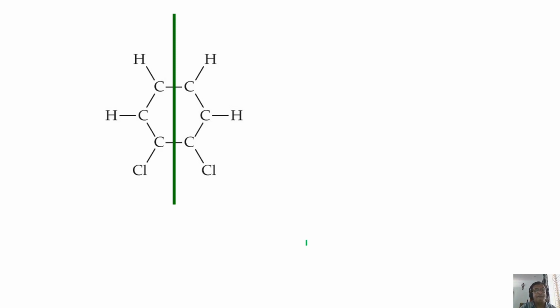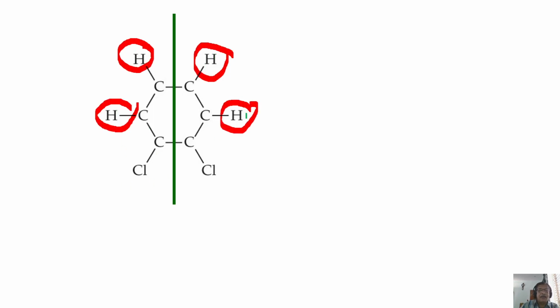Consider a molecule like this, 1,2-dichlorobenzene. This is the symmetry axis. What is the meaning of that? This proton and this proton are chemically equivalent. This proton and this proton are chemically equivalent. Now, how many types of protons are there in this molecule? There are only two types, because this and this are the same, this and this are the same, chemically equivalent, giving one peak. This will give one chemical shift, this will give one chemical shift. That's all.